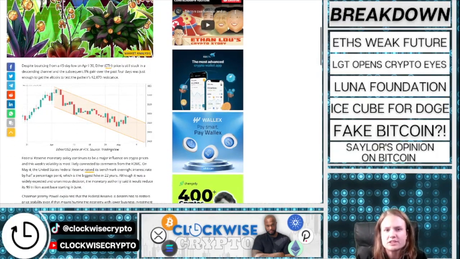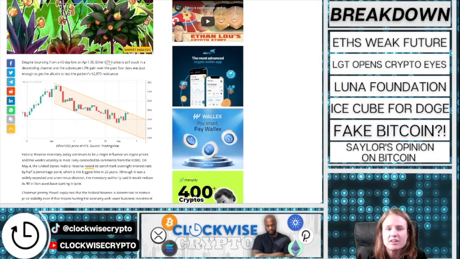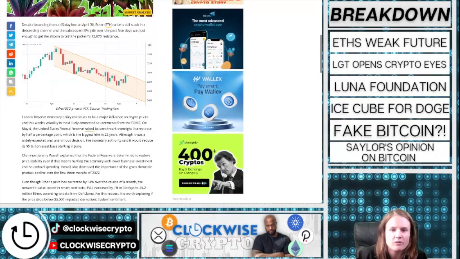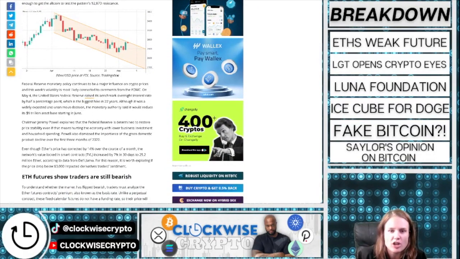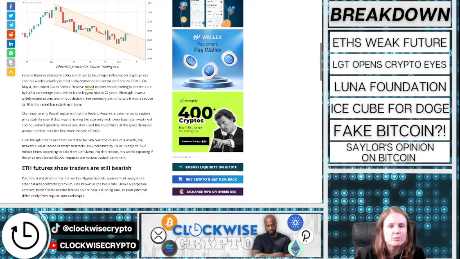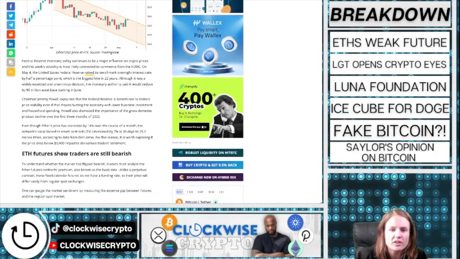The Federal Reserve is determined to restore price stability, even if that means hurting the economy with lower business investment and household spending. Chairman Jeremy Powell dismissed the importance of the gross domestic product decline over the first 3 months of 2022. Ether's price has corrected by 14% over the course of a month, but the network's value locked in smart contracts, or TVL, increased by 7% in 30 days to 25.2 million Ether. So it's worth exploring if the price drop below $3,000 impacted derivatives traders' sentiment.